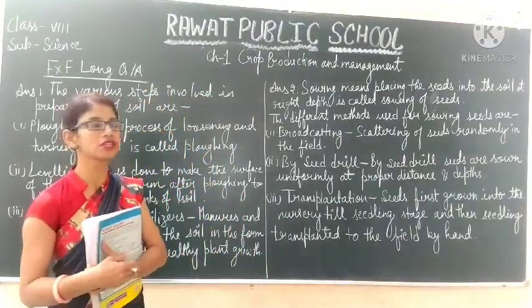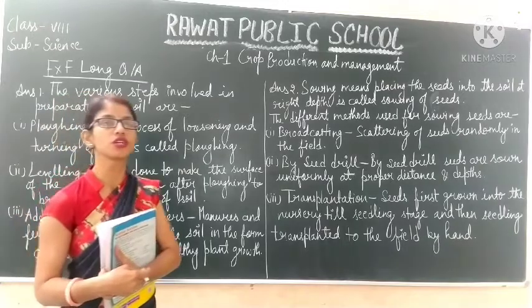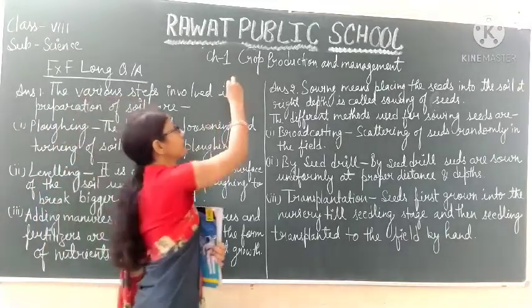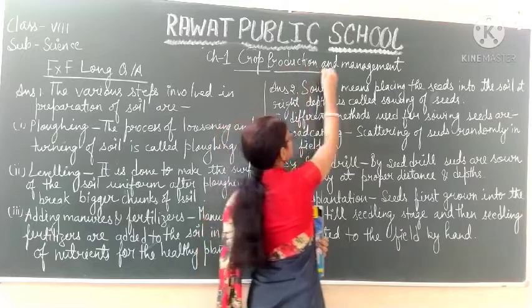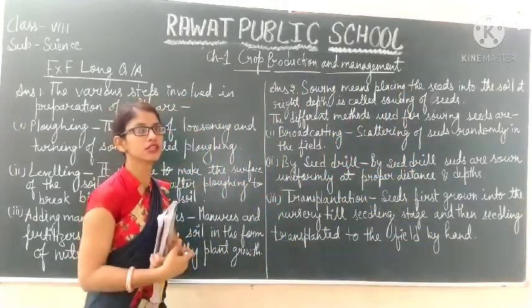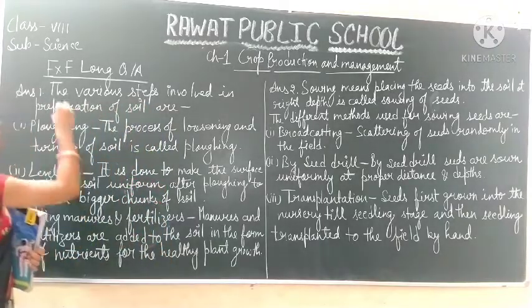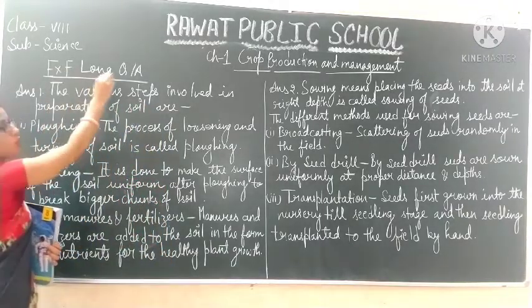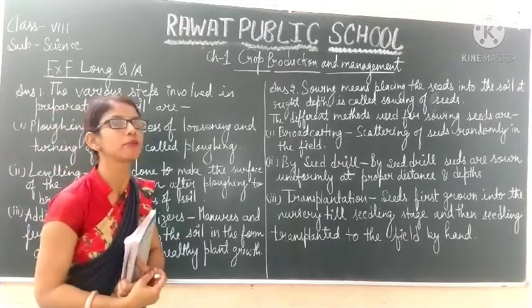So, as we have done the short question answers of our chapter 1, that is crop production and management. In continuation of that, today we will do exercise F, that is the long question answers of this chapter 1.